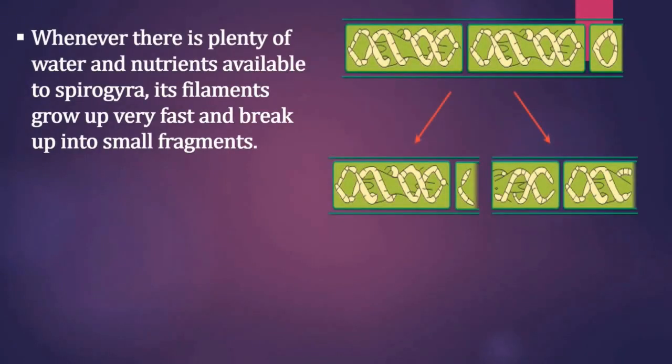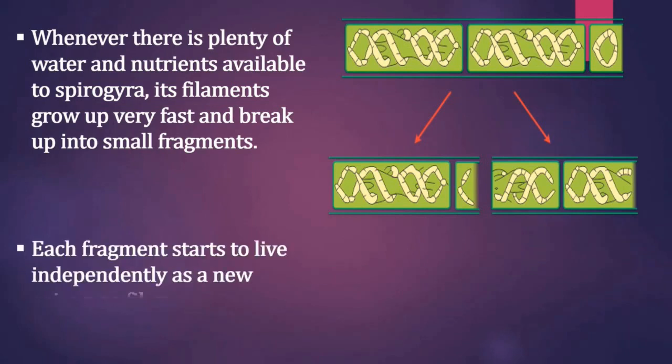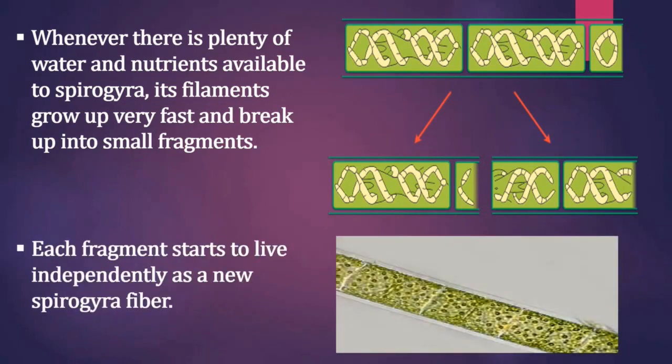For example, Spirogyra is a green filamentous alga which is found in ponds, lakes and slow-moving streams. Spirogyra reproduces by the asexual method called fragmentation. When Spirogyra becomes mature, its filament simply breaks into two or more fragments on its own, and each fragment then grows into a new Spirogyra. Each fragment starts to live independently as a new Spirogyra filament.